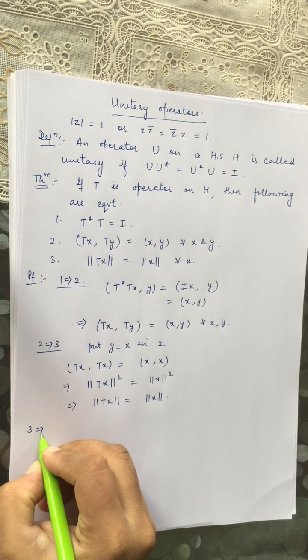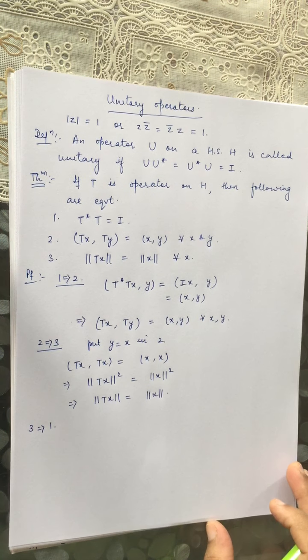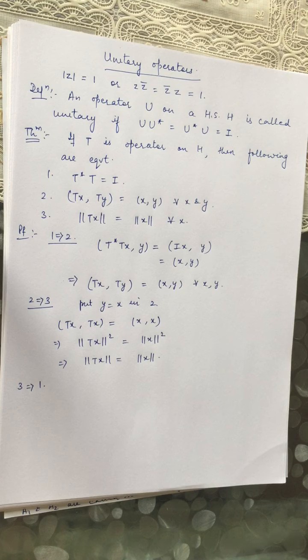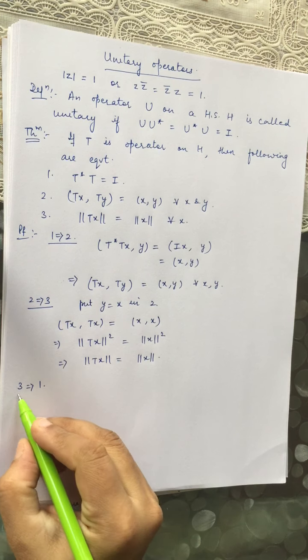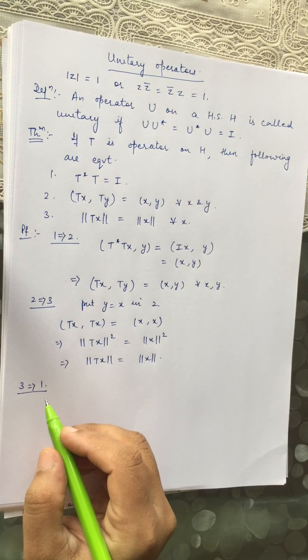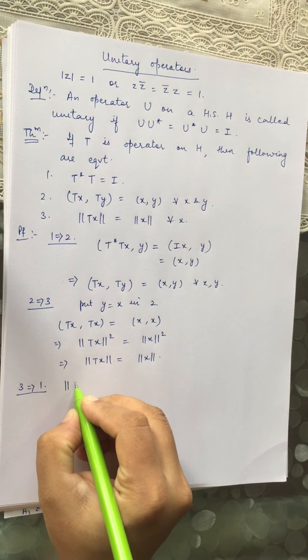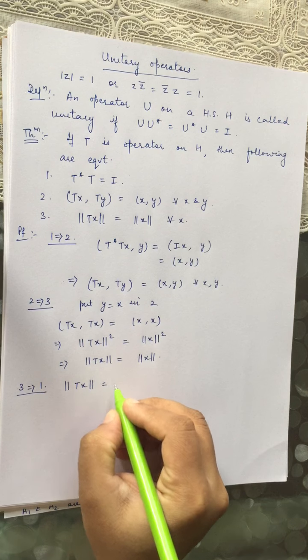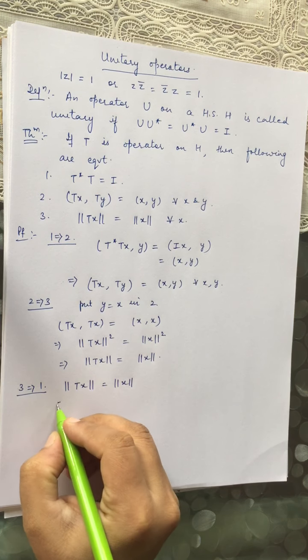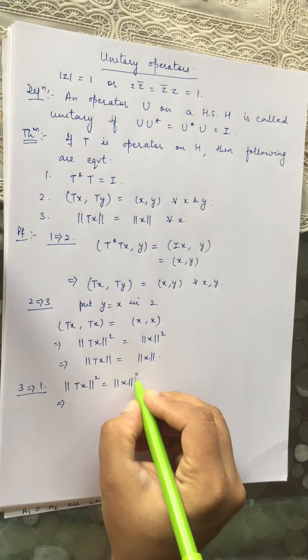Now for 3 implies 1. This result is just an analogy of theorem 57c, and it follows from the fact that we have given here norm of Tx is equal to norm of x, it means their squares are the same.